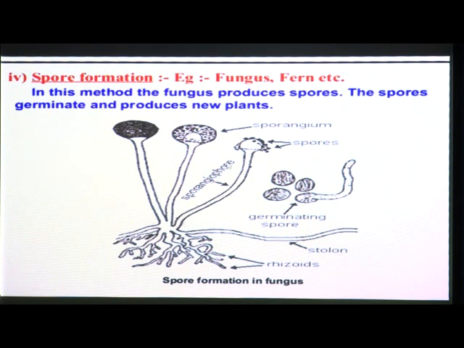Here you can see the sporangium structure, and the sporangium is going to burst, so you can see the spores. This is the spore structure.